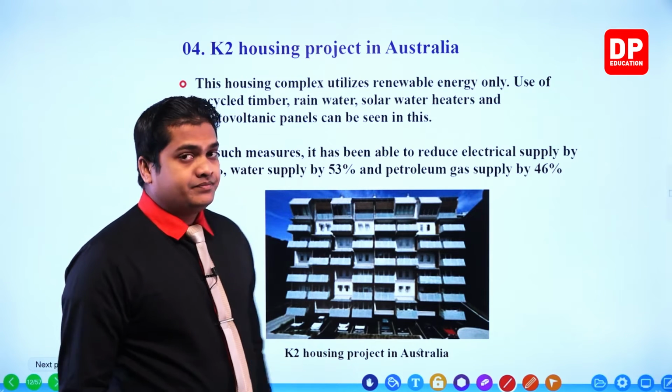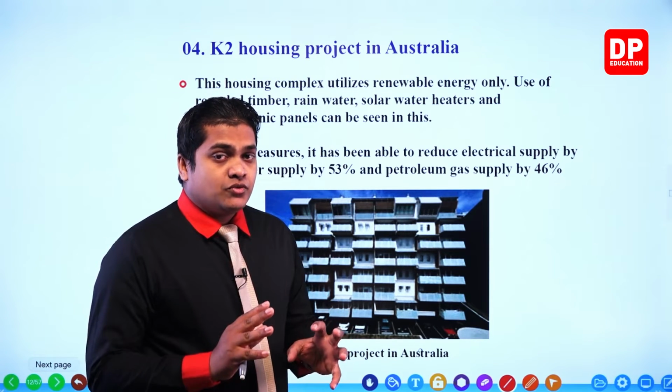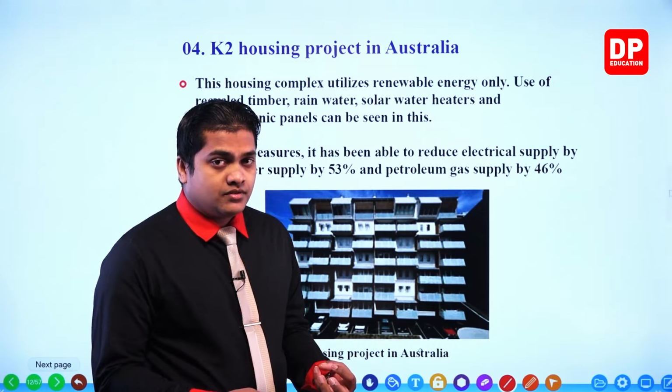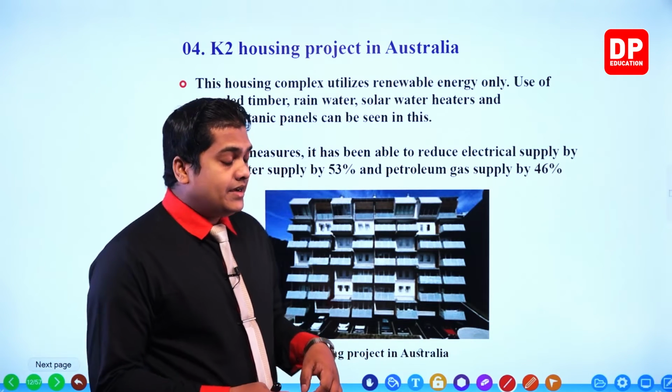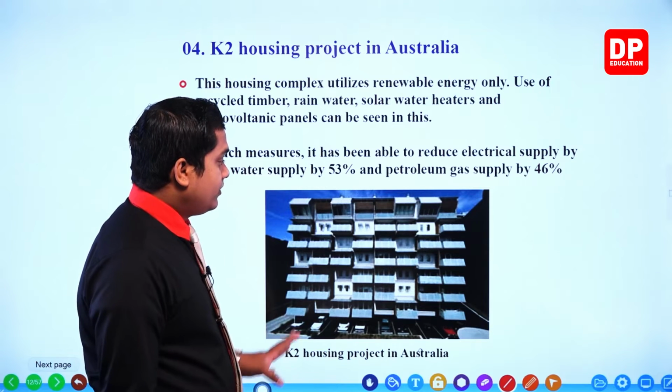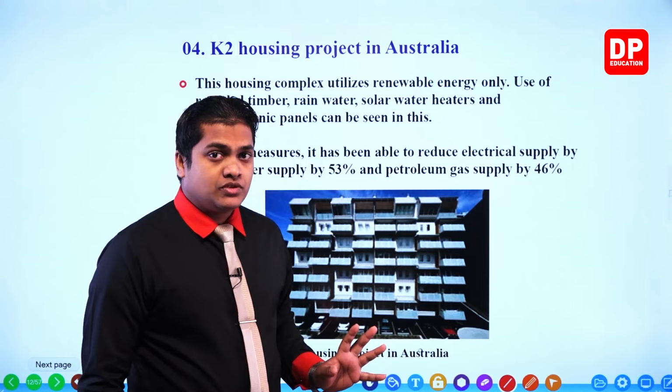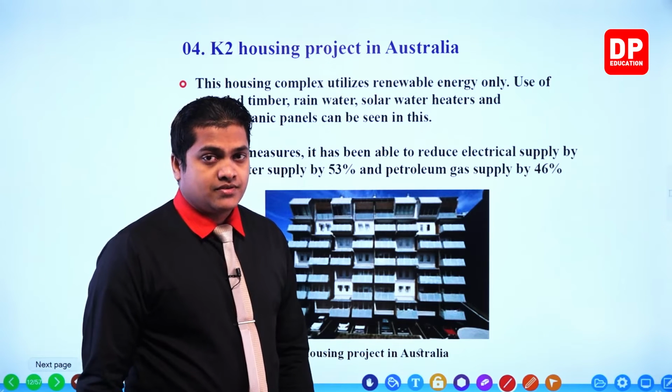We have minimized the usage of timber by using recycled timber, okay? And the entire housing project is being managed using renewable energy sources.